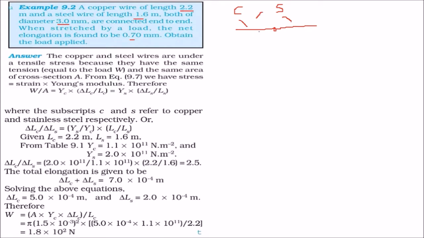So these two wires, they are under what? They are under tensile stress, because they have the same tension. In the question it is being said that they have equal load W and the same cross-sectional area A. So we have an expression: Young modulus is given by stress by strain.